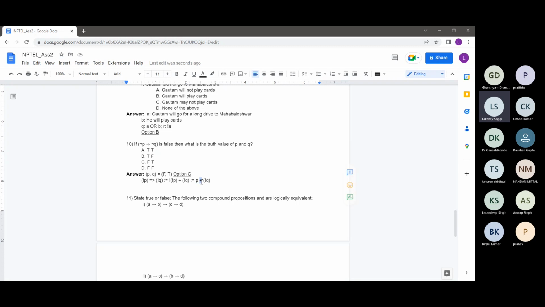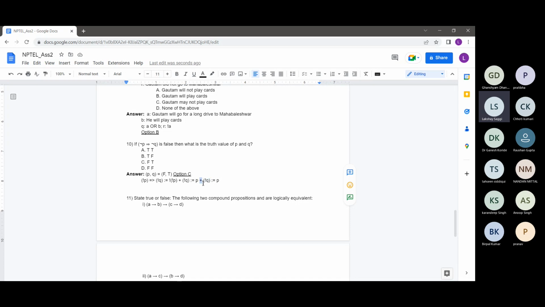The OR operation returns false only when both of these are false.